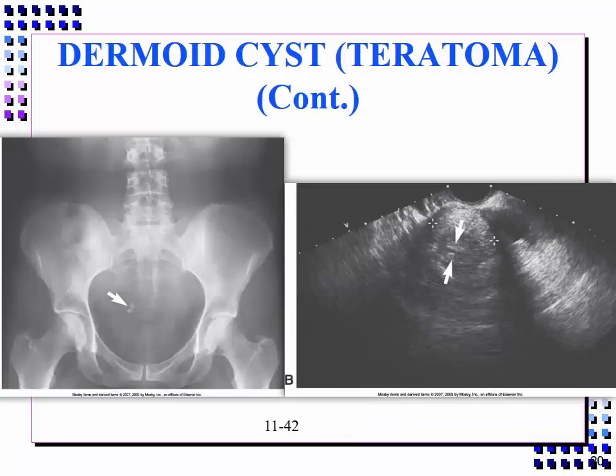A KUB demonstrates two tooth-like densities beside the coccyx. And the transverse sonogram demonstrates a heterogeneous mass with a high amplitude echogenic focus as a result of the tooth-like densities.